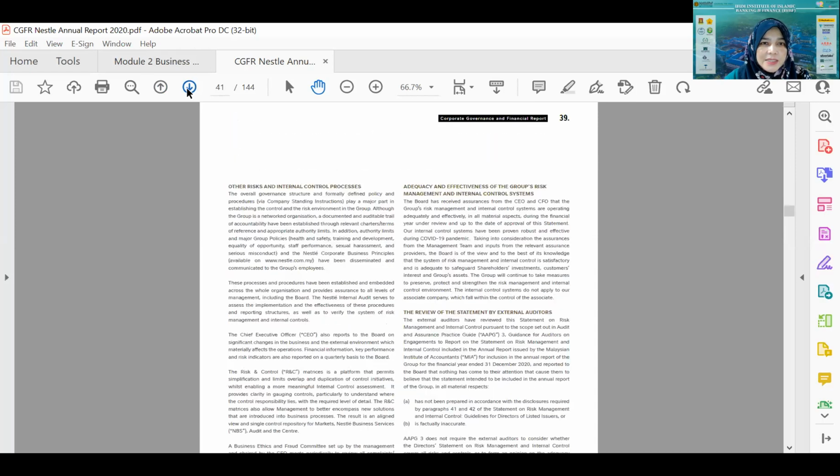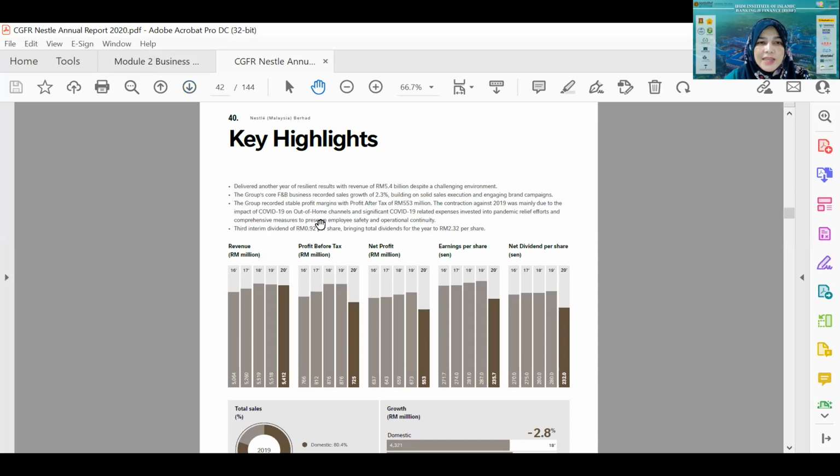Okay, and then the next one. This is the key highlights of the performance of the company. This is in terms of revenue. If you remember the word revenue, it's actually about the income of the company, how much income. So it can come from various segments of business.